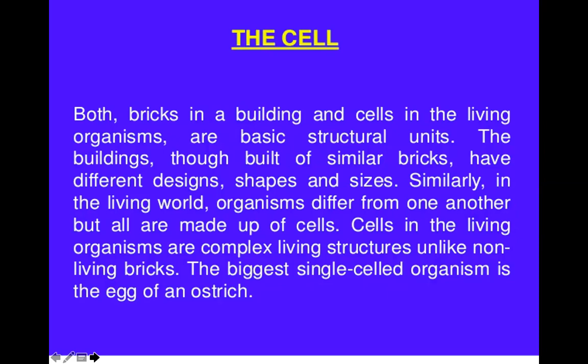So we have a system called the circulatory system in our body, and the whole of the blood and lymph flows in this circulatory system.